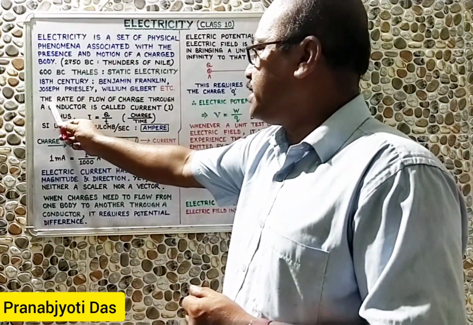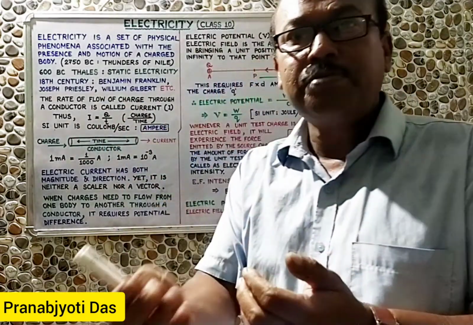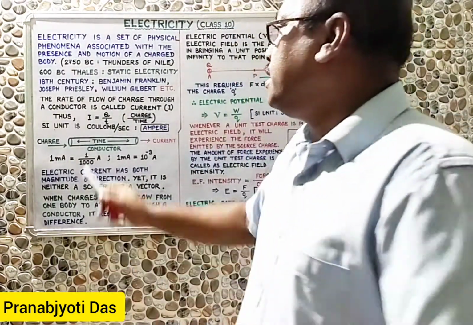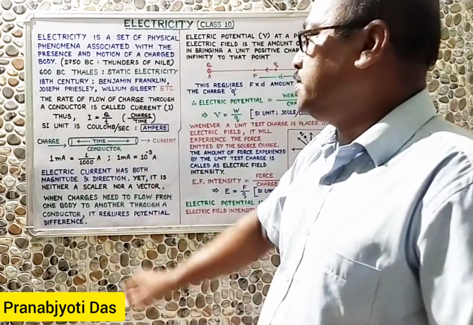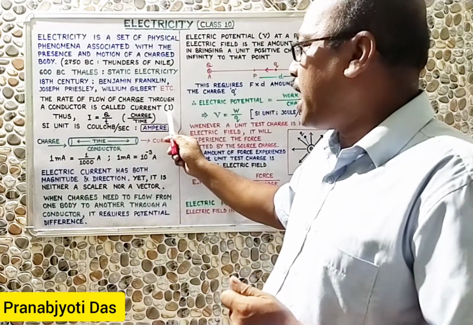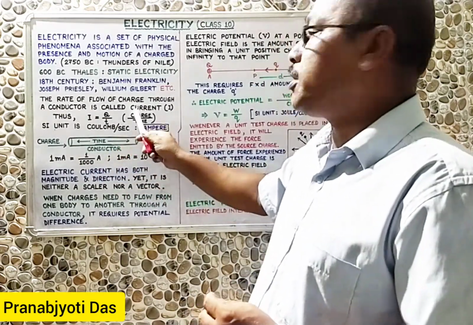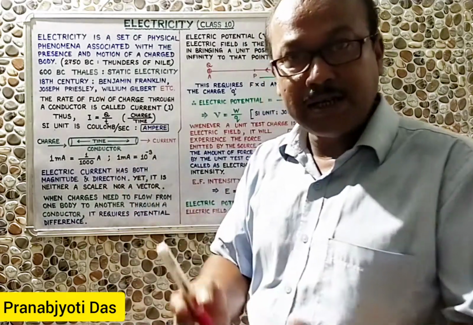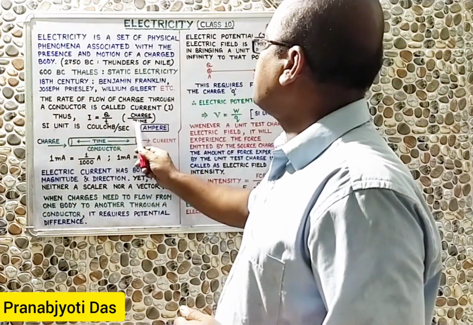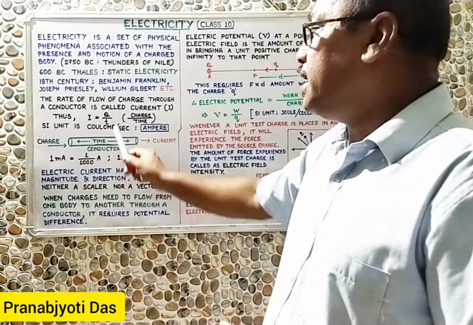That is why I have written here the rate of flow of charge through a conductor. Now what is the rate of flow of charge? This is the number of charges passing through any cross section of a conductor in a given time. That rate is called the rate of flow of charge through a conductor. So if we represent electric current with the symbol I, then electric current will be charge divided by time. That is the number of charges passing through the conductor divided by the time taken to flow the charge. Symbolically, current is equal to charge by time. So we can represent it as I = Q/t, where Q is the charge and small t